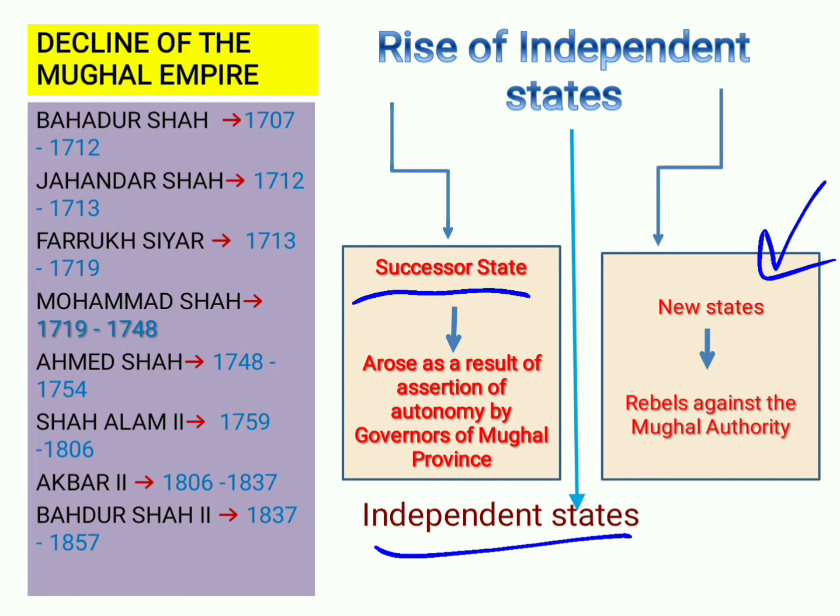So other examples of successor states are Awadh and Bengal, etc. Then the other category is independent states. These independent states, say for example Rajputs, Mysore, arose due to the unstable control of the Mughal Empire over these areas. And the third category is new states. New states were actually formed by the rebels against the Mughal authority.